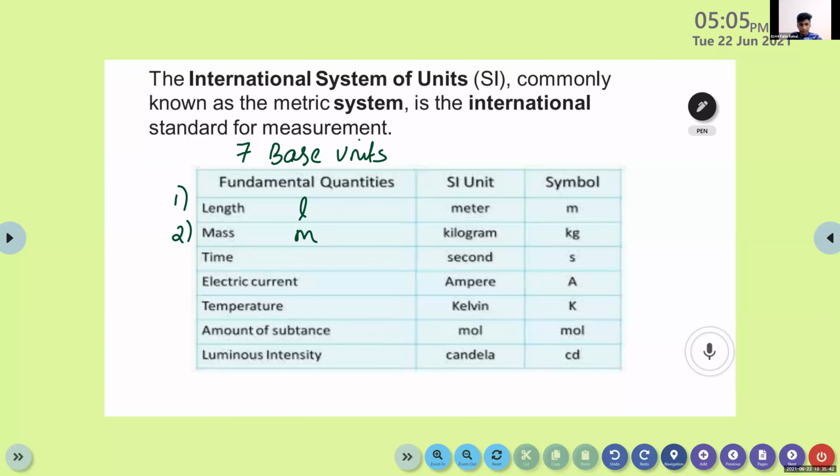T. Yes. And what about electric current? I. Yes, it's I.